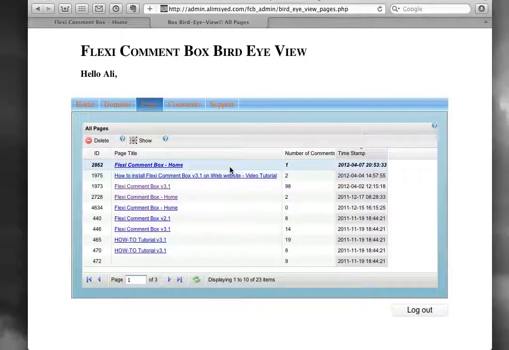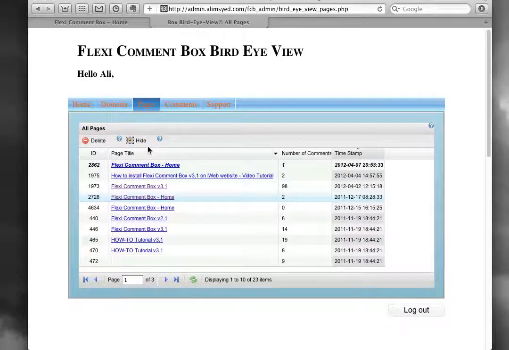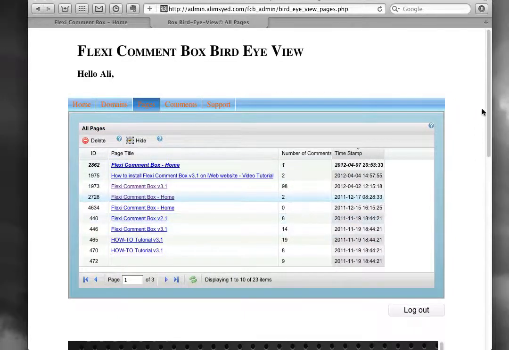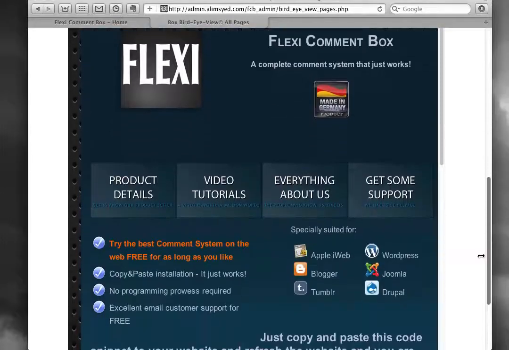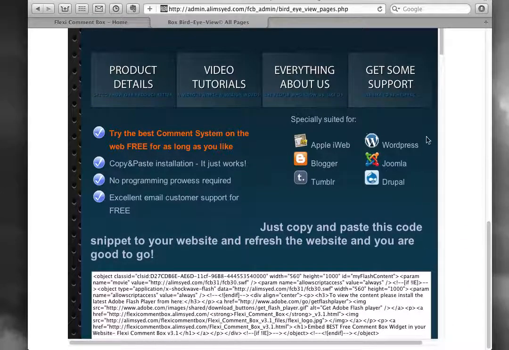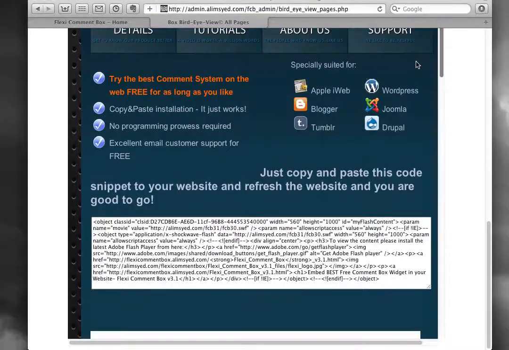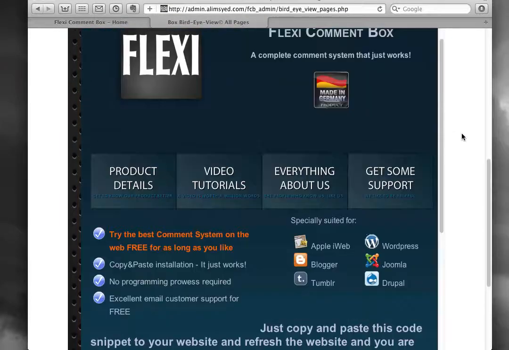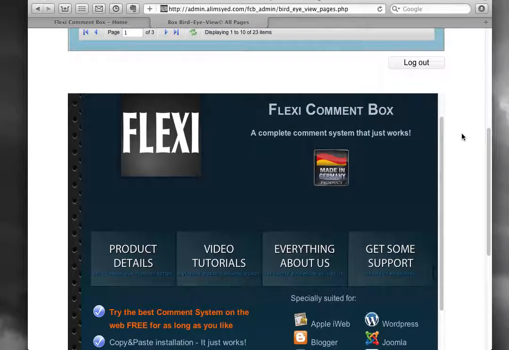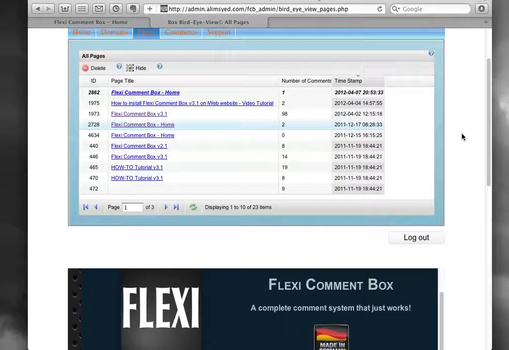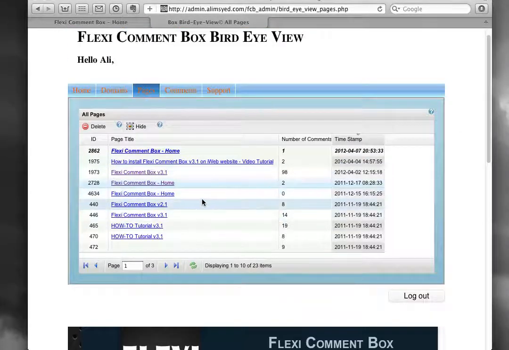I could select a page and click show, and this button loads up the entire page in a frame inside the website, on this very page, which means you do not have to leave bird eye view to see the page or see how it looks like. And of course you can also select a page and delete it, which simply resets all the settings that you've done for this particular page.